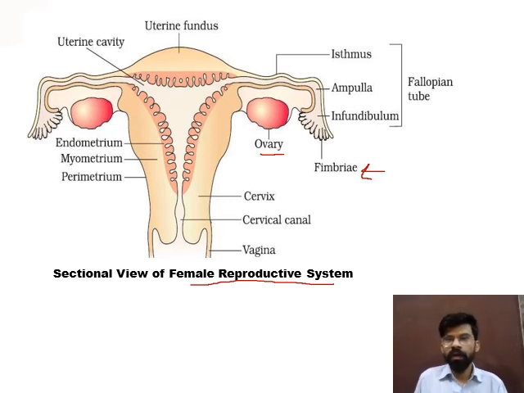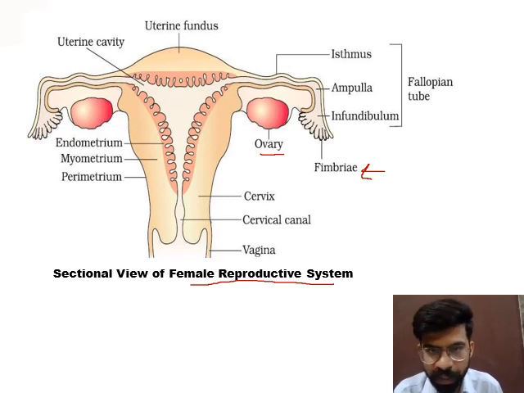So infundibulum, ampulla, isthmus combine to form one tube known as the fallopian tube, and a specific cavity is present known as the uterine cavity. It is a component of the uterus, and the uterus contains three layers: endometrium, myometrium, and perimetrium.